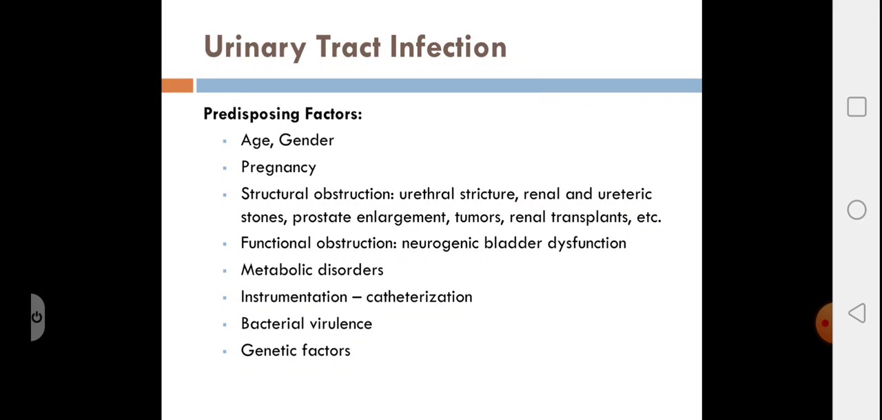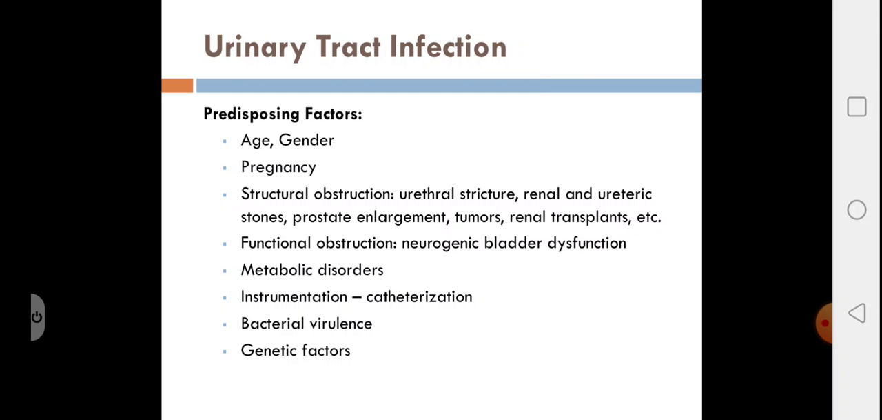Let us look into the predisposing or risk factors for urinary tract infection. The first one is the age and the gender. In less than 1 year, the incidence of urinary tract infection is equal among the male and the females, and it is mainly due to congenital anomalies of urinary tract which happen in that age. After 1 year, the prevalence of urinary tract infections is more among women.